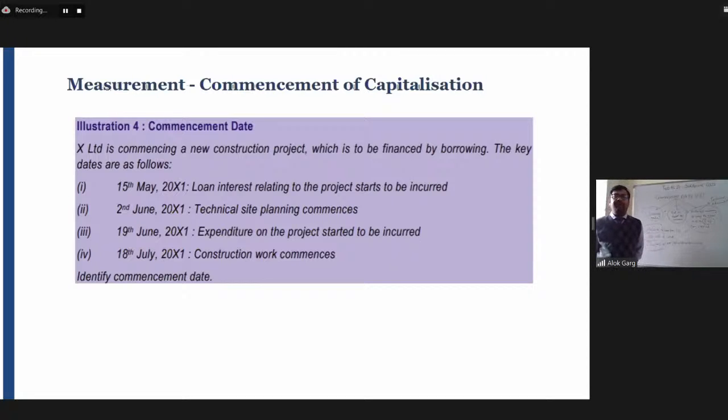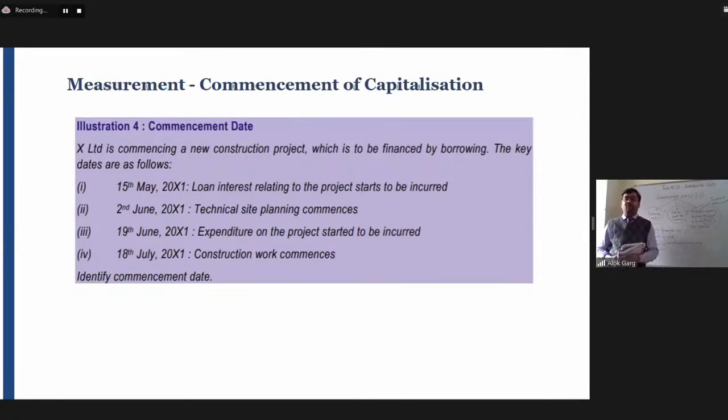Okay. On 15th May 2001, the loan interest relating to the project started to be incurred. It means 15th May 2001 is the date when the company has taken a loan. On 2nd June 2001, the technical site planning commences. It means the activity has been started on 2nd June 2001. And on 19th June 2001, the expenditure on the project started to be incurred. On 18th July, physically the construction work has been started. So you are required to identify the commencement date.